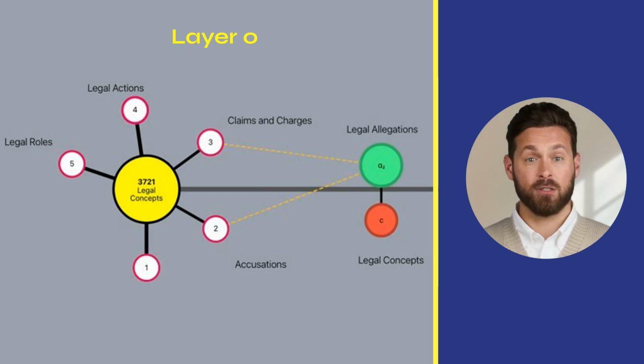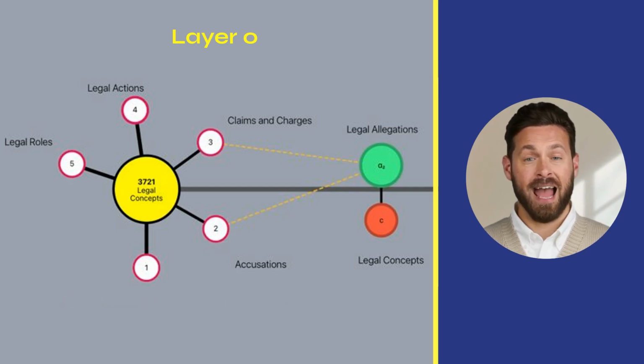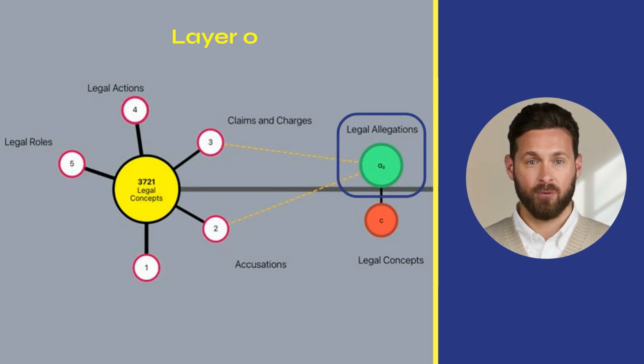Among these initial tokens, some also activate the receiving neuron in layer 1: charges, claims, accusations, allegations, alleging. These tokens thus contribute to shaping the category of this receiving neuron. These specific tokens have been cut out from the precursor category to form part of the target category. These tokens constitute the categorical subdimension legal allegations extracted from the source category.